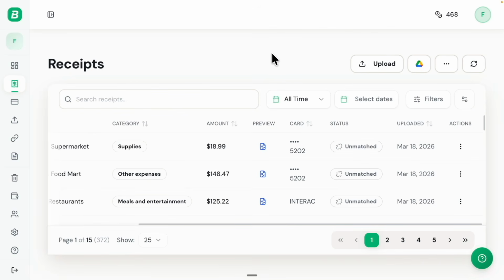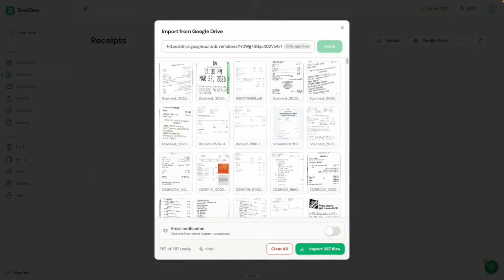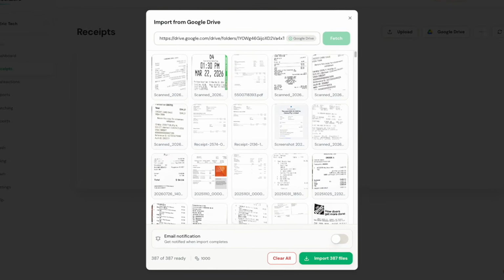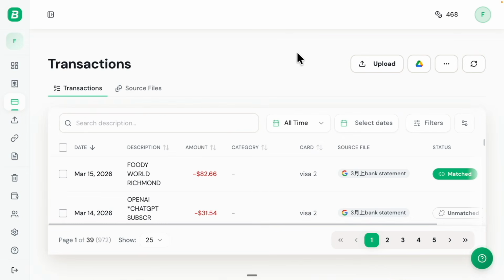So the feature that I want to add here is basically the ability to resync any Google Drive folders that users upload, and we would have the process here to re-upload any new files from those Google Drive folders onto the receipts page right here, or even the transaction page that we have here as well. So for example, if a user uploads new bank statements or new receipts onto a Google Drive folder, we should have the ability to resync these folders that the user has selected. So that's exactly what I'm going to do.